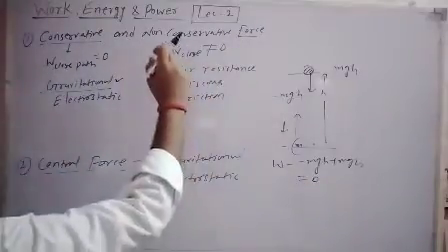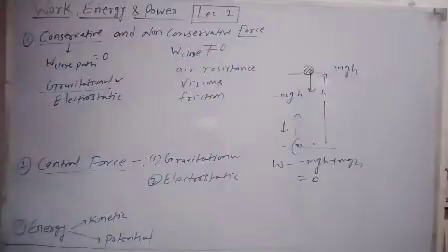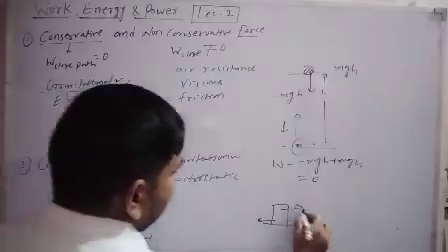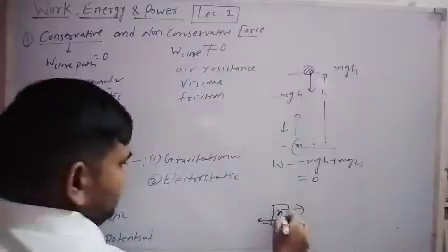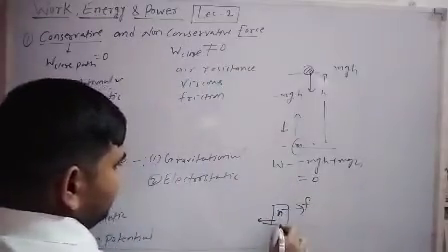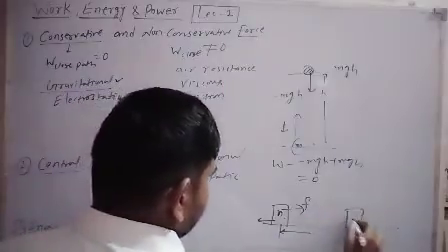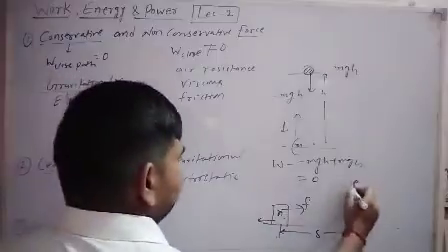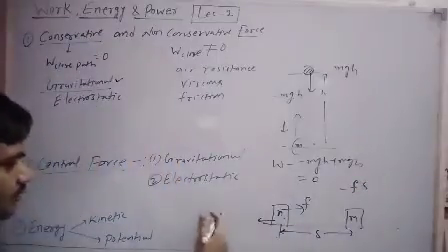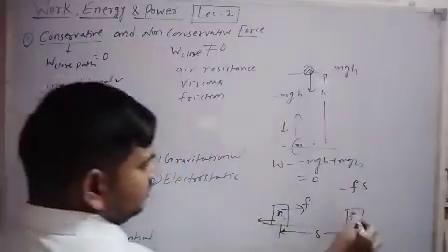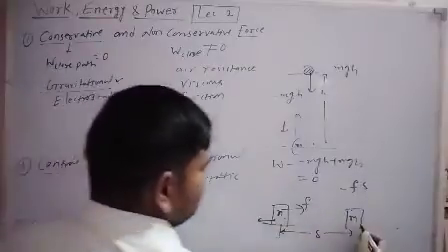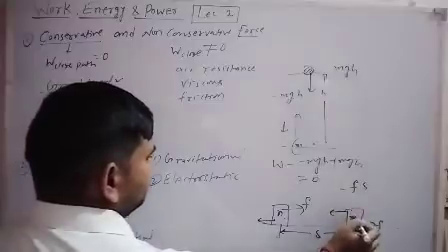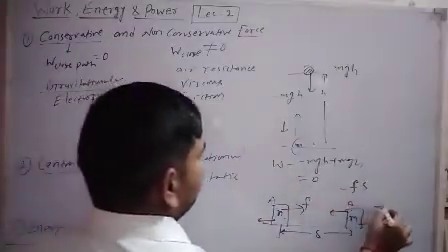But work done by a non-conservative force in a closed path is non-zero. You can see an example of a non-conservative force. Suppose friction is acting on this object and the object is moving in this direction. Suppose the force of friction is F, and the body displaces from this point to this point, which is S meters away from the initial point. The work done by friction is negative Fs, because friction acts backward and the object goes forward. If the object then moves back from B to A, friction will act rightward, so again the work done is minus Fs.